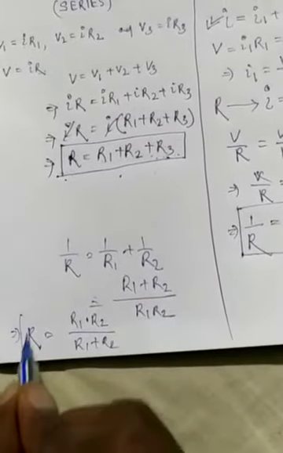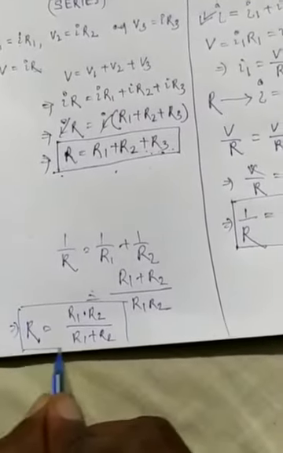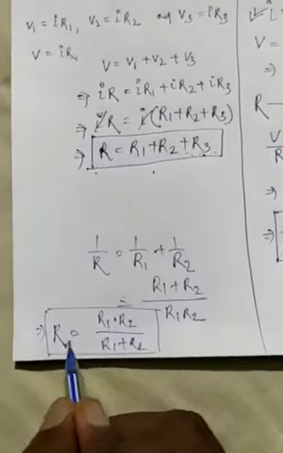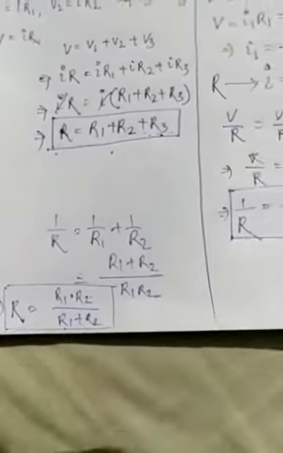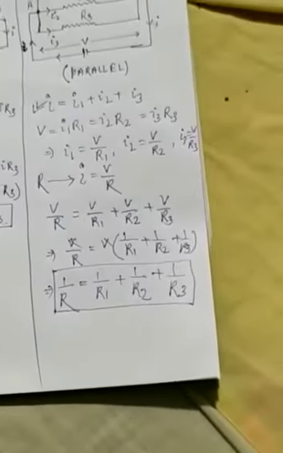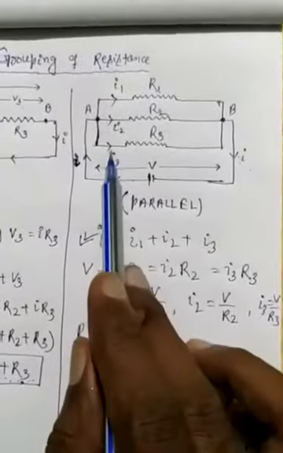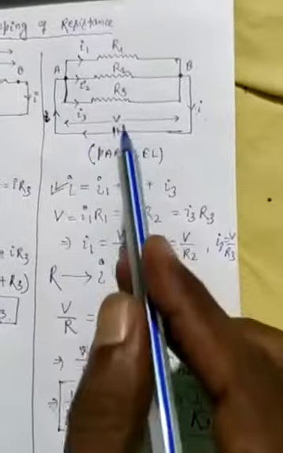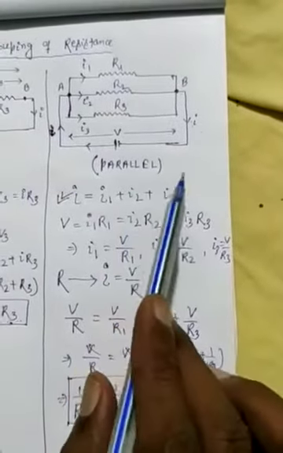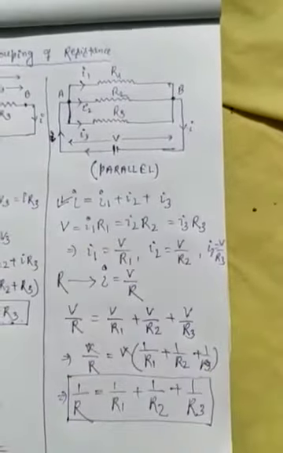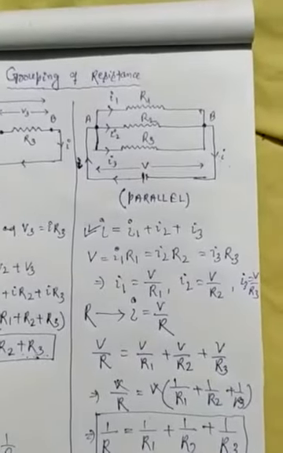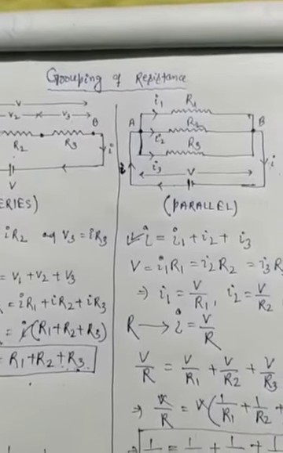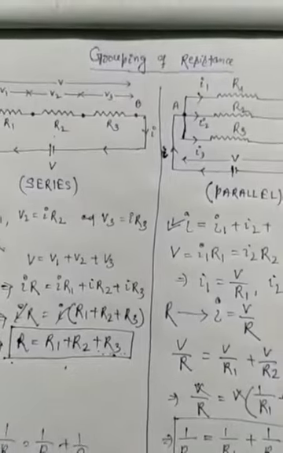So if two resistors are connected in parallel, then net resistance R is equal to the product of the two resistances by the sum of the two resistances. And in case of parallel, the potential difference across all the resistors is the same. The current through any resistor is inversely proportional to the resistance. If the number of parallel branches is increased, the total resistance of the circuit decreases.